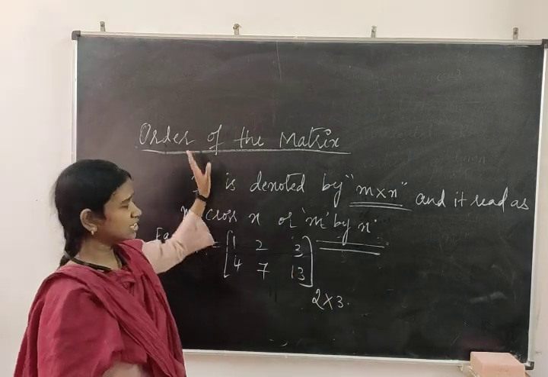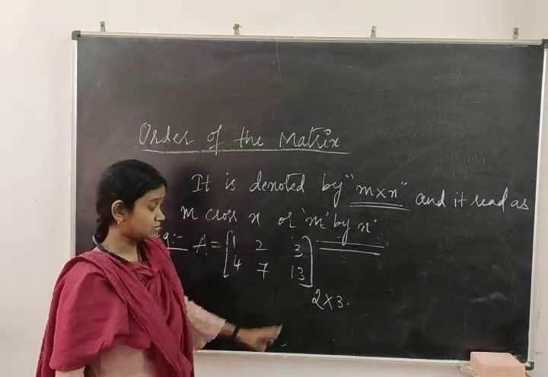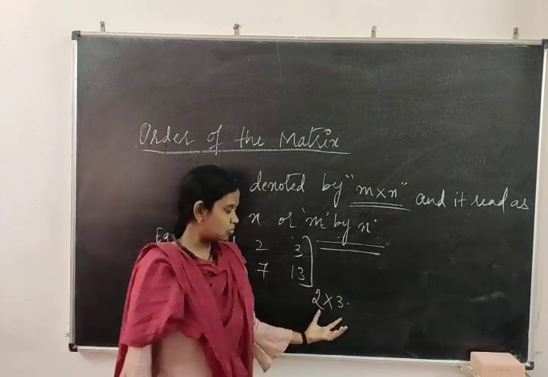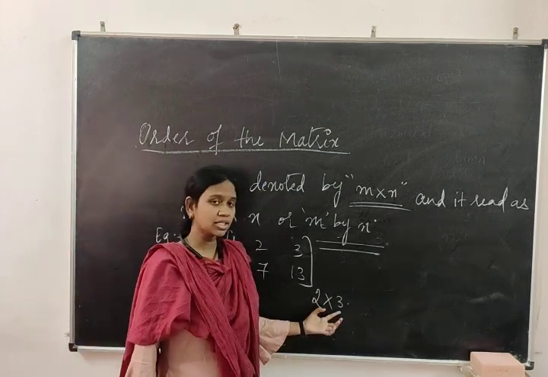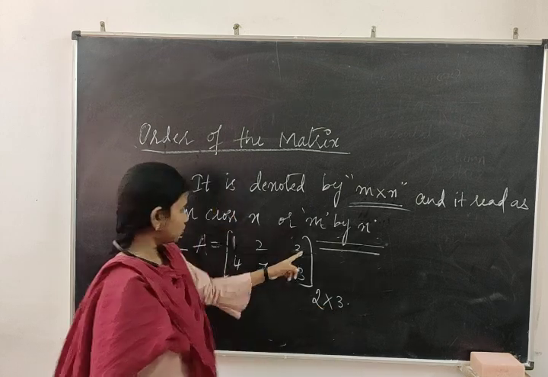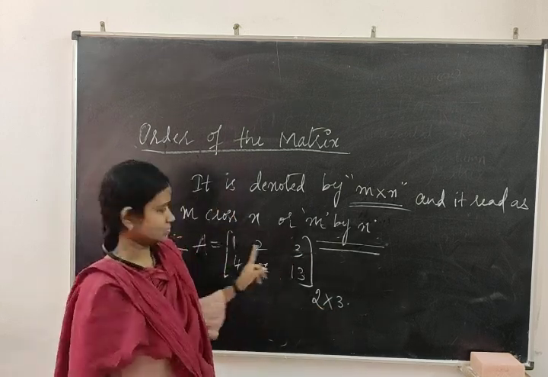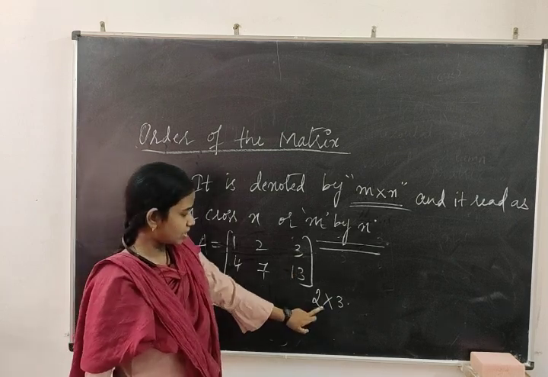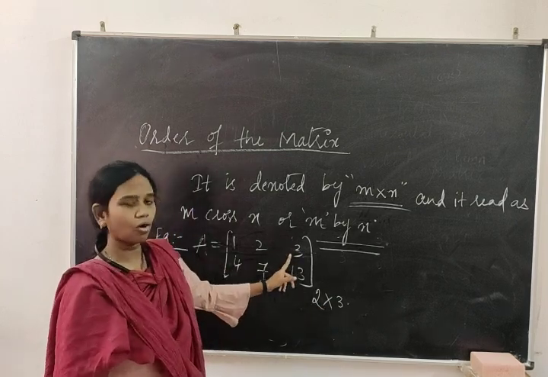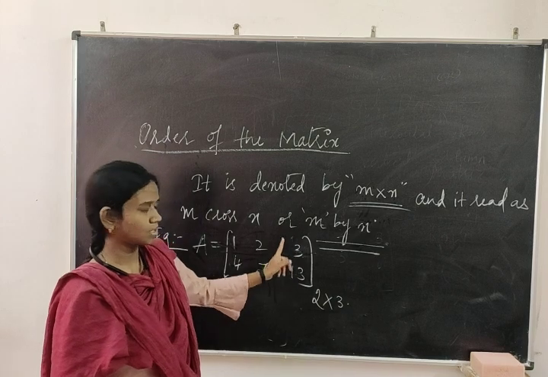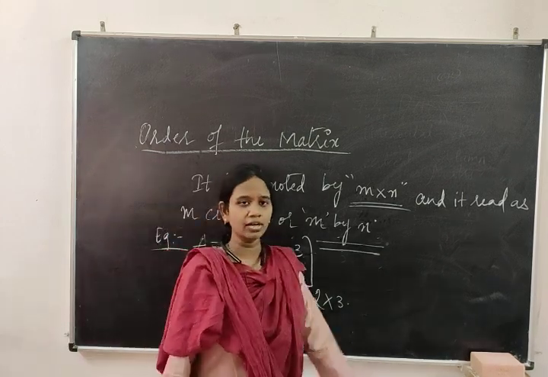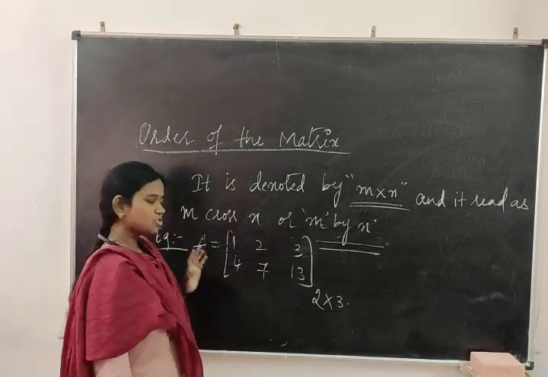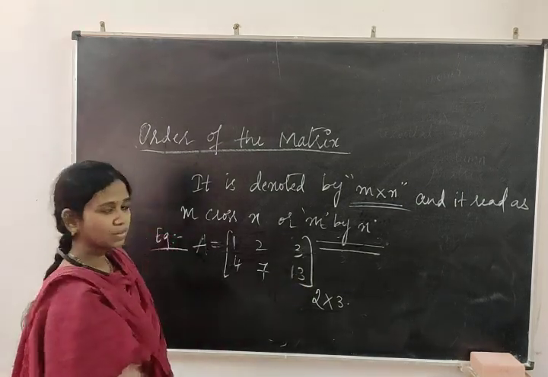This is the representation of the order of a matrix, but it also gives some meaning. What is that meaning? You know the multiplication, 2 threes are 6. You count it, there are 6 elements: 1, 2, 3, 4, 5, 6. So the order of the matrix always gives the number of elements present in the given matrix. It also has a general representation.